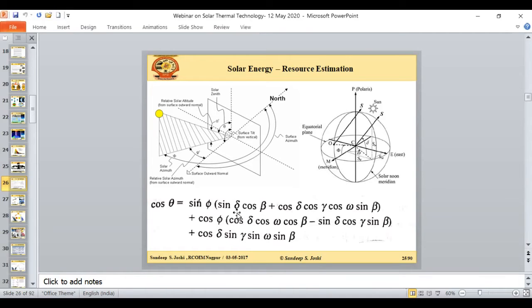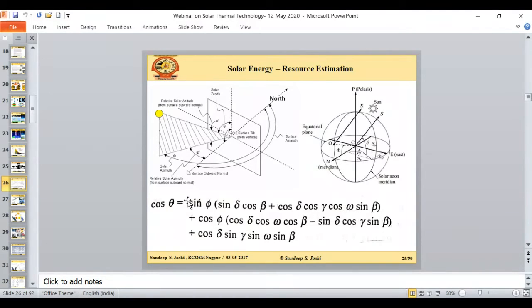Then this depends on the declination angle. This declination angle in turn depends on the time of the year. Then we will consider the angle of inclination of the collector, that is beta. Then we will consider one more angle, that we call gamma. This is the azimuth angle. This angle takes care of the orientation of the collector. Then there is one more angle that we call the hour angle. So this hour angle is related to the time of the day.